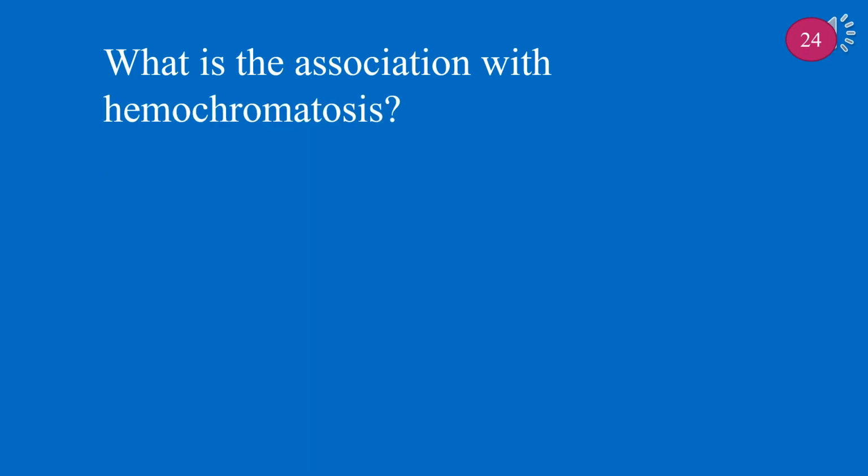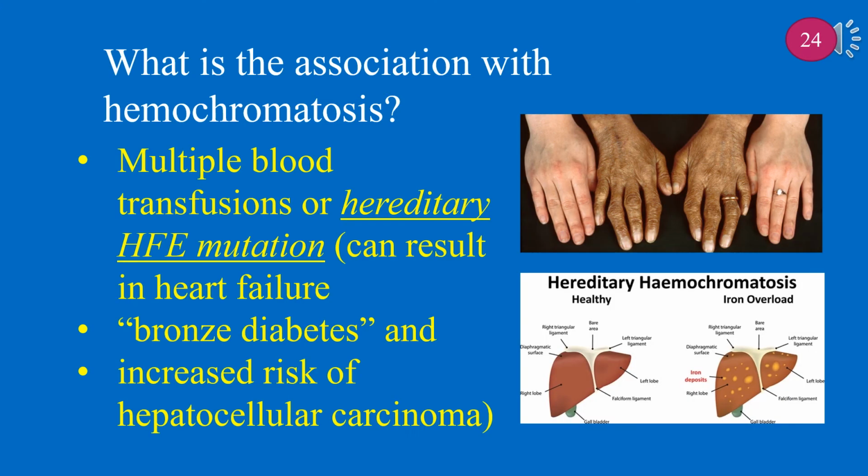What is the association with hemochromatosis? Hemochromatosis is associated with multiple blood transfusions or hereditary HFE mutation, can result in heart failure, bronze diabetes, and increased risk of hepatocellular carcinoma.